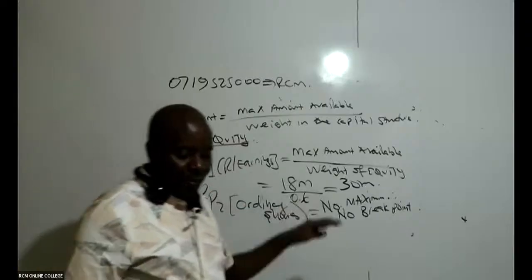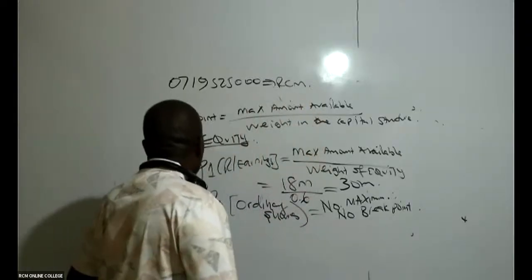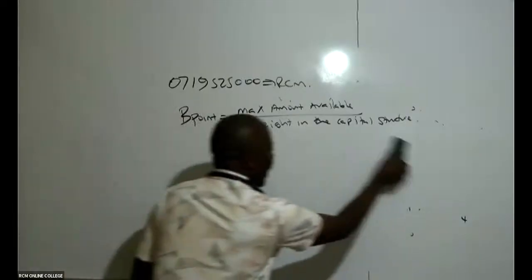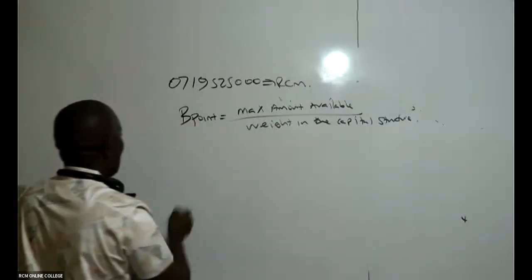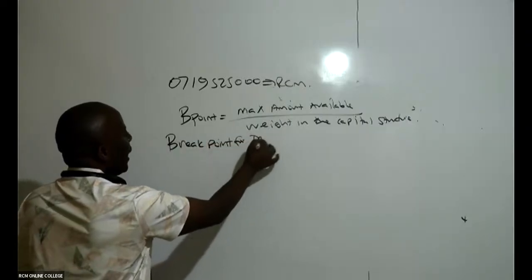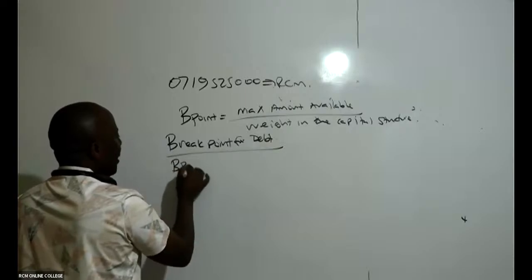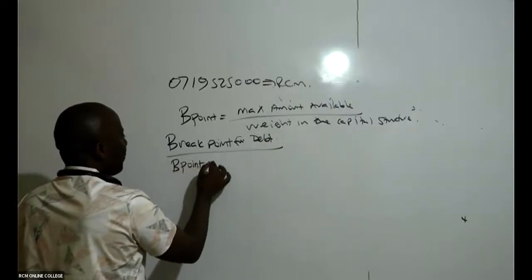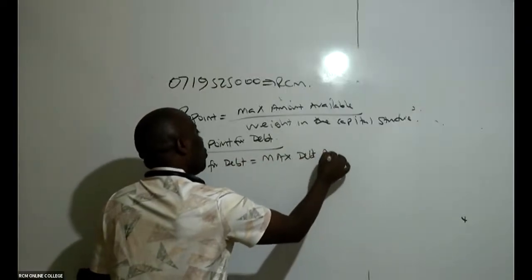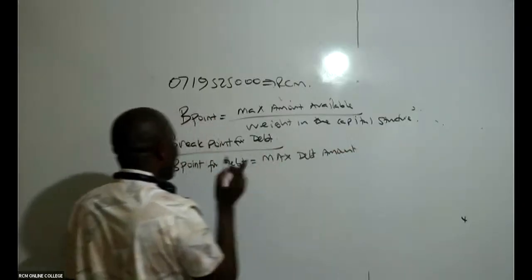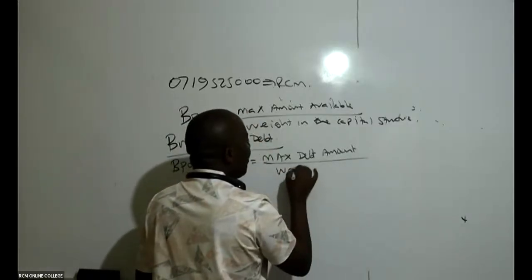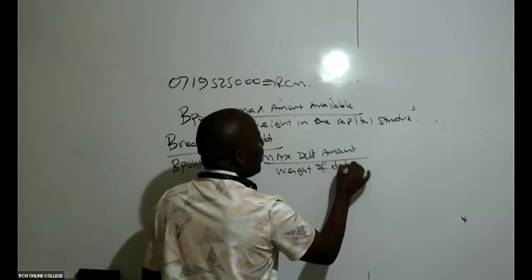So that is the breakpoint for equity. Go ahead and give me the breakpoint for debt. Remember, the breakpoint for debt will be the maximum debt amount, which must be specified in the question, divided by the weight of debt.